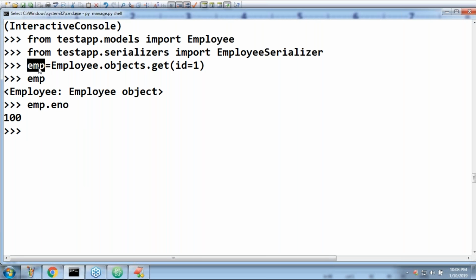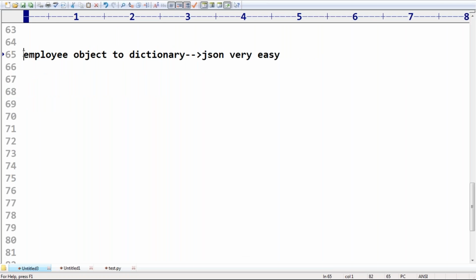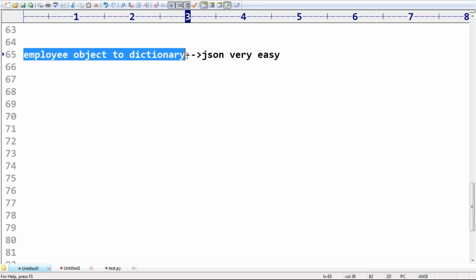Now my requirement is, can you please convert this employee object to a Python native data type, a Python dictionary? Who is responsible to do that?